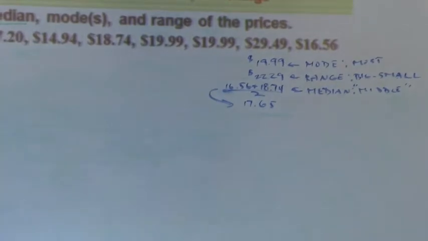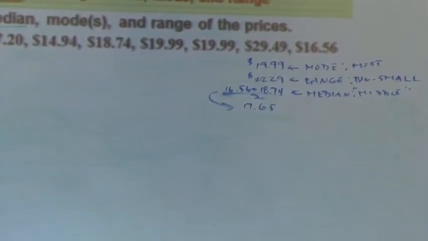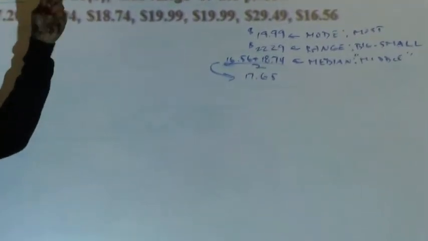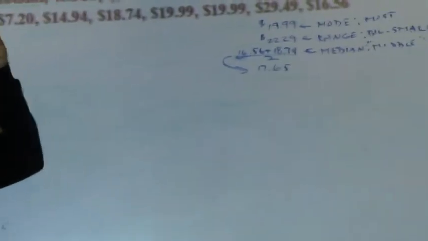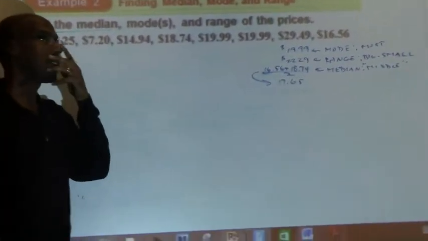Alright, take a look at it, see if you want to ask something. The part that messes up some students is they forget to put it in order. So you can get the mode, you can get the range without it being in order. The median, you kind of have to have it in order. Alright? I'm flipping over unless somebody needs to stop.